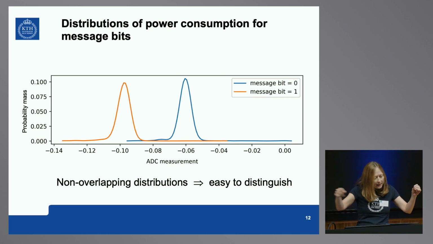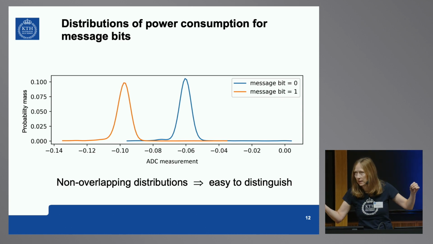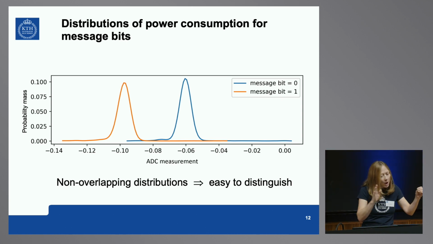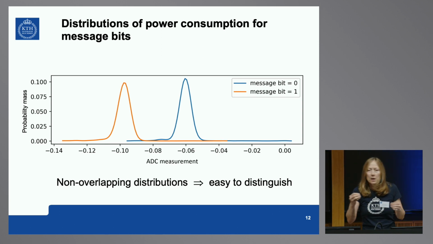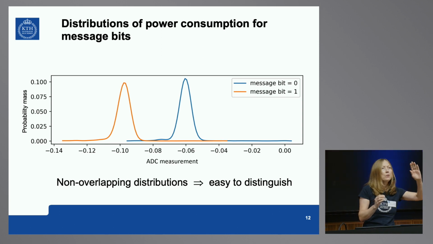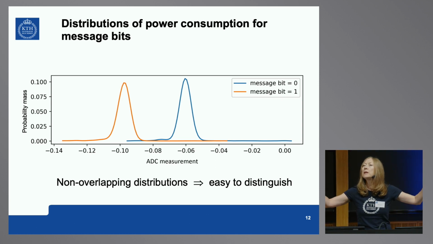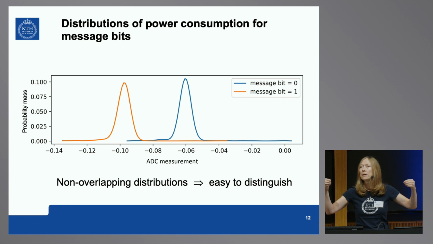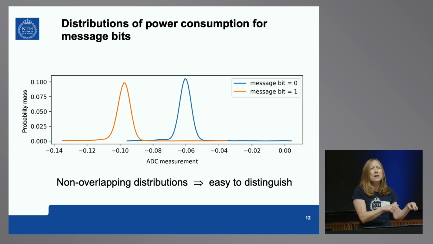On the x-axis, you have the equivalent of power consumption. I don't want to go into details. And on the y-axis, you have the frequency of occurrences of measurements with this value. You see the mean of yellow, the average of yellow, is far away from the mean of blue. It means we can say to which distribution a measurement belongs. And you see they're really far away. It's very rare you will see this in an attack. It's a super easy attack.